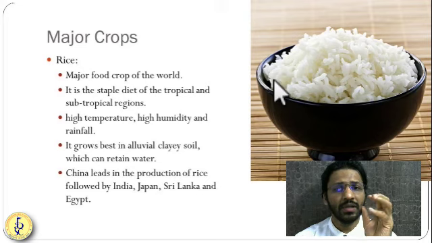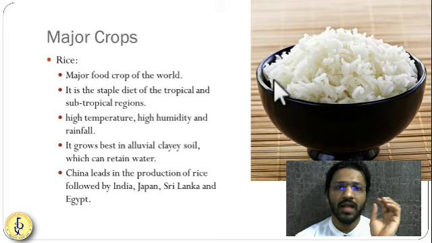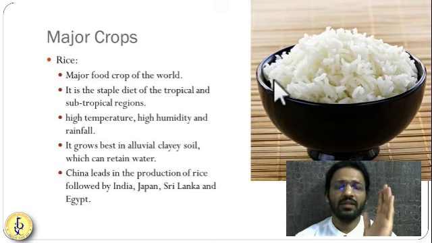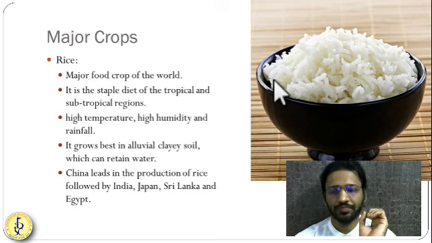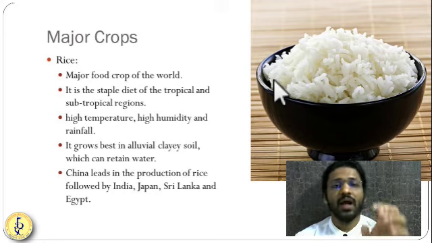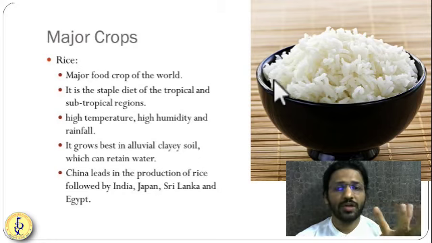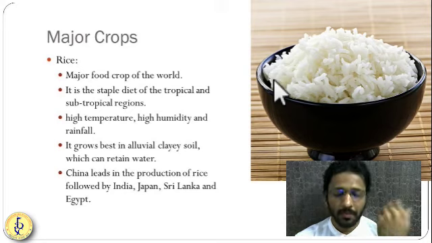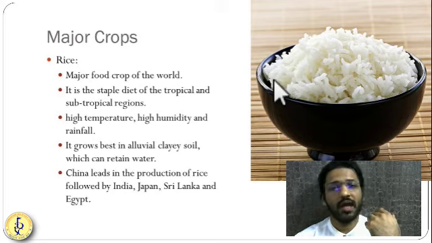In Kerala, even in the rainy season, they will grow a very short variety of rice, which is used for medicinal purposes, and you will get it only till August. Only for 10-15 days that rice will be available, and after that you won't get it. So rice is a very important staple crop in the world. For growing rice, you require very high rainfall and very high temperature. You also need to create a pond-type situation in your farm. That's why these farm ponds or rice ponds are also useful for growing fish and prawns.